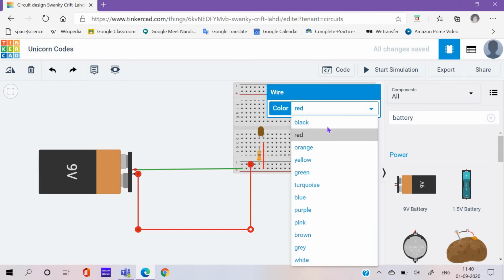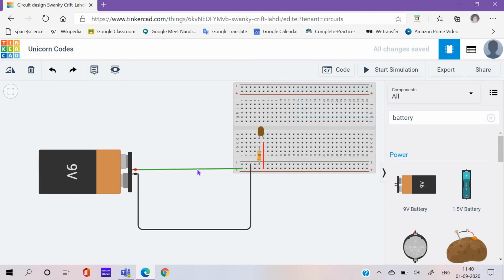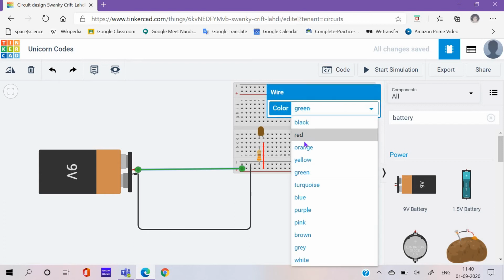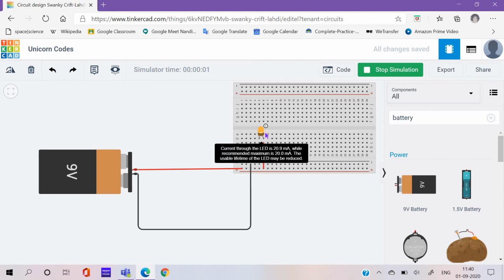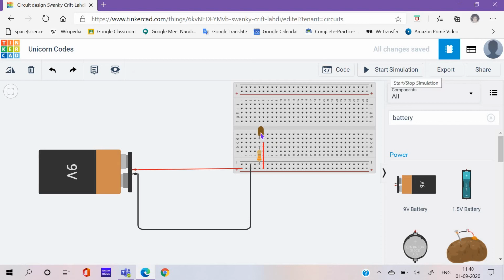I made it black because it's the negative, and this one I'll make red as it is the positive. So now our circuit is ready. We'll click on start simulation. See, this glowed. Stop simulation. It closed. On, off, on, off.